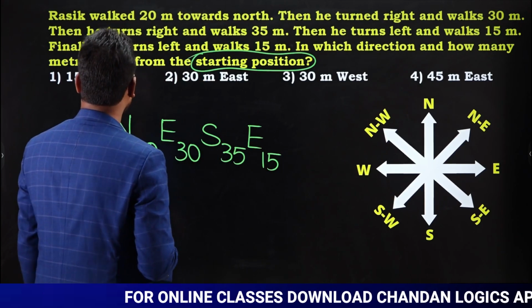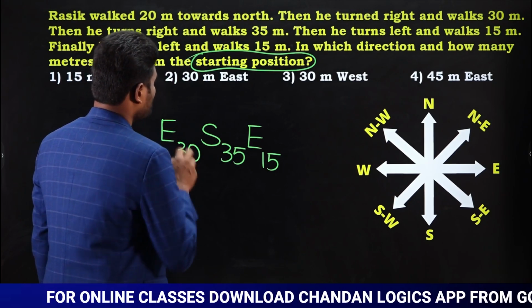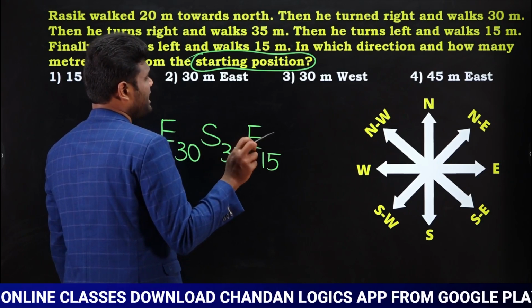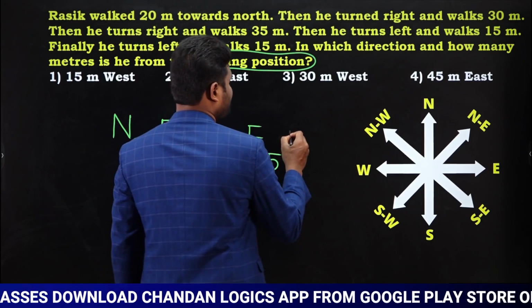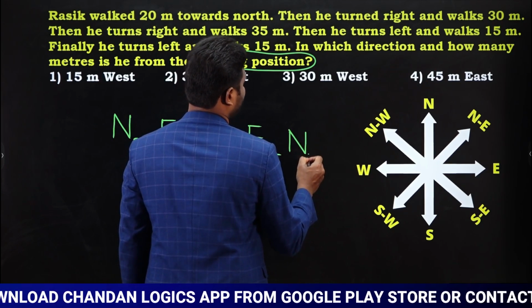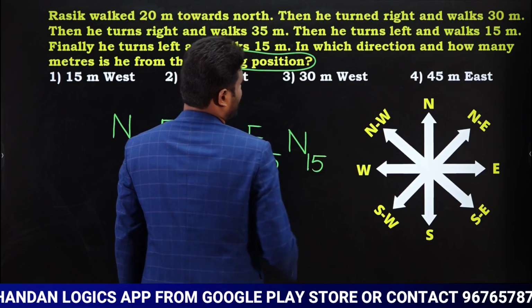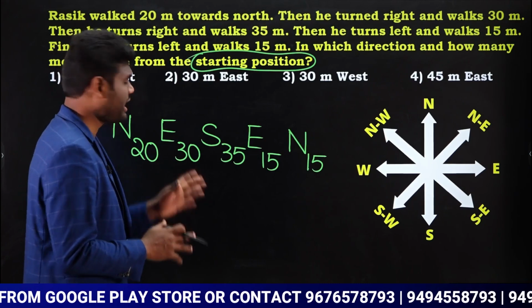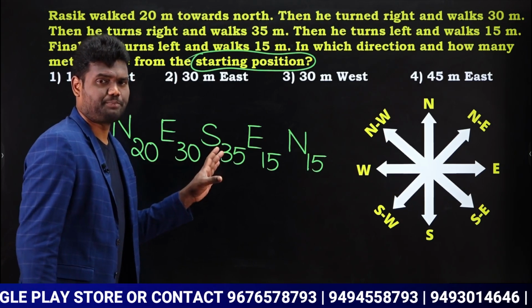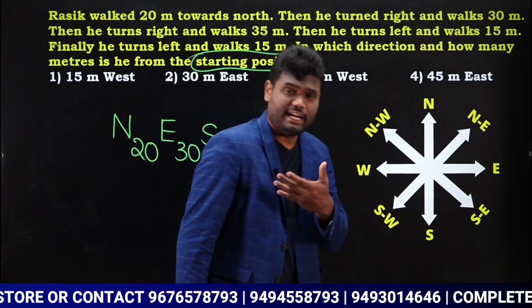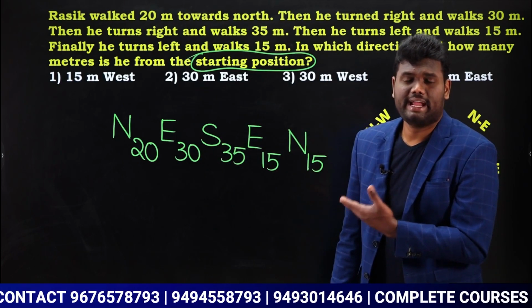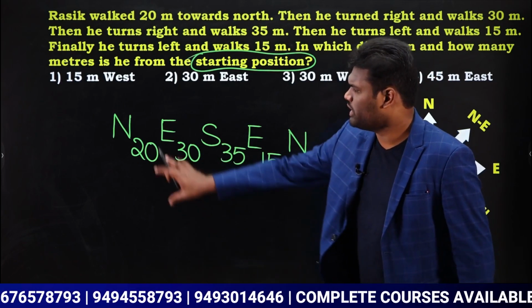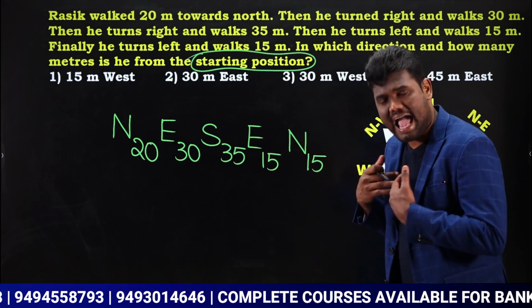Next, finally he turns left. The person is traveling towards east, he is turning left. Left means towards north. How many meters? 15 meters. Now they are asking direction and distance from the starting point. This is the actual question, but it is not mentioned to you directly, it is mentioned indirectly. Only north is given, the rest everything I have written.